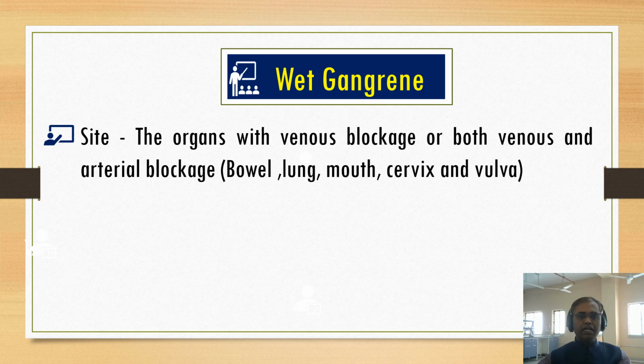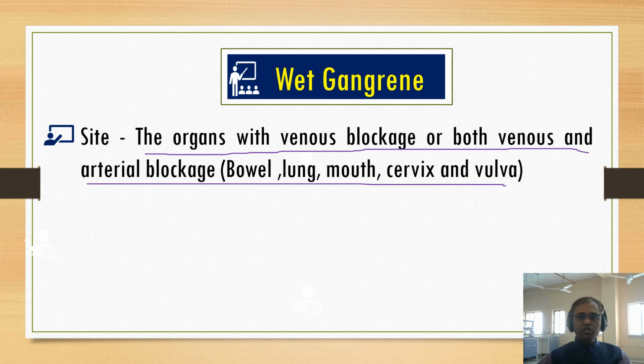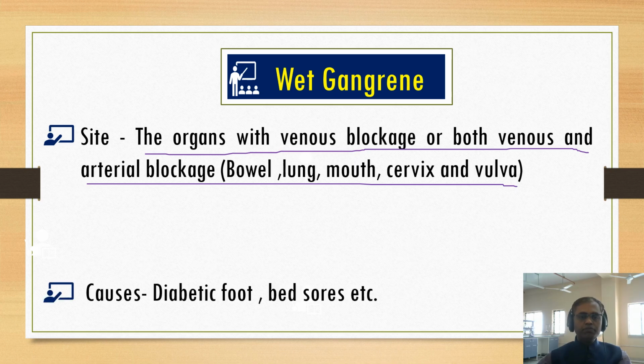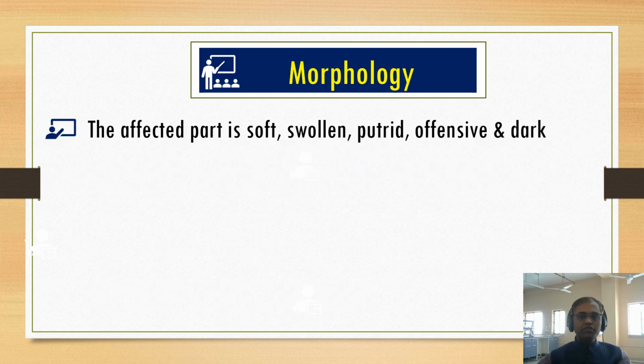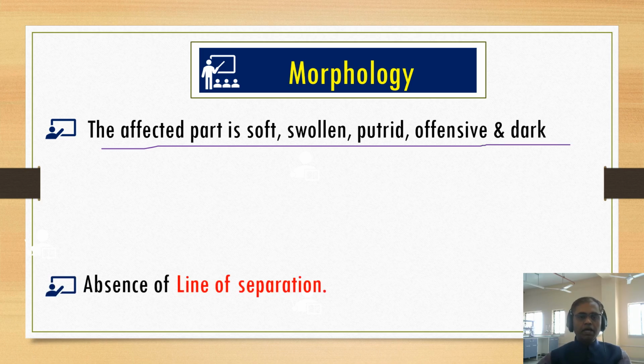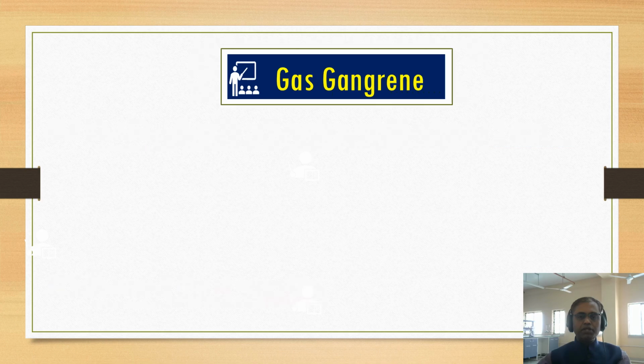Let us study wet gangrene. The site is usually an organ with venous blockage, or both venous and arterial blockage, happening in the bowel, lung, mouth, cervix and vulva. The causes of wet gangrene here are diabetic foot and bed sores. And the morphology is very simple: the affected part is soft, swollen, putrefied, offensive and dark, and there is an absence of a line of separation.